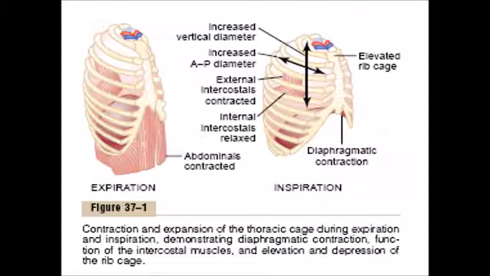So after watching fibers directions, you will be able to imagine why external intercostal muscles are elevating the ribs and internal intercostal muscles are depressing the ribs, and how location and movement of the diaphragm is contributing much to our respiration.